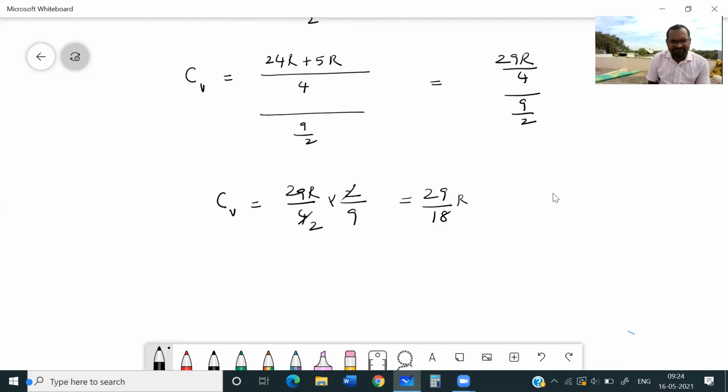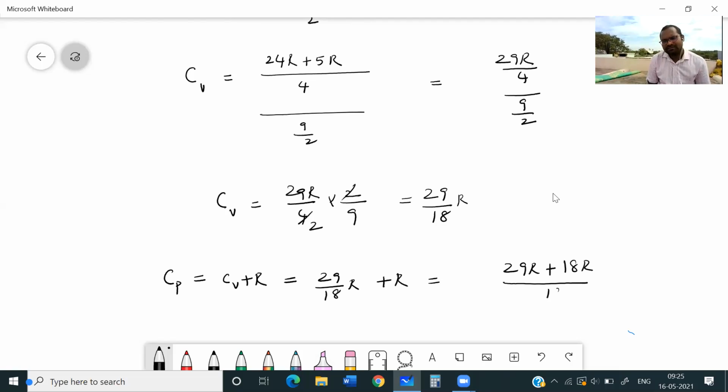Then what will be the CP value? CP is CV plus R. That means 29 divided by 18 into R plus R. How much? 29 R plus 18 R divided by 18. That means CP value will be 29 plus 18, 47, correct? Yes, 47 R divided by 18.